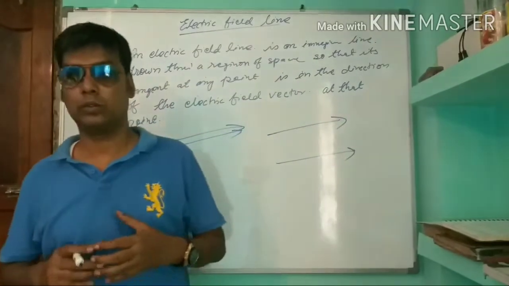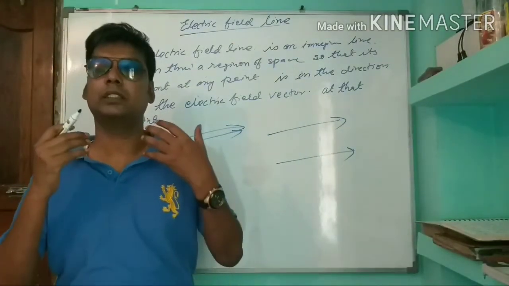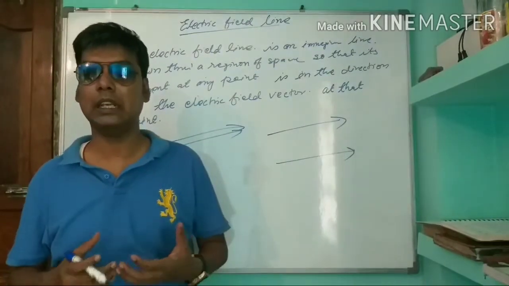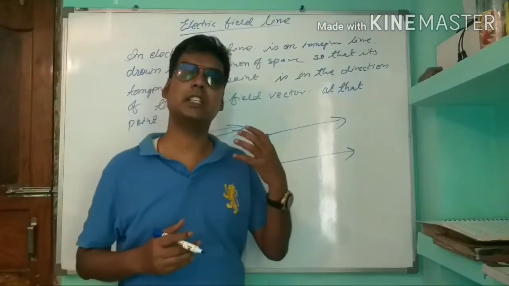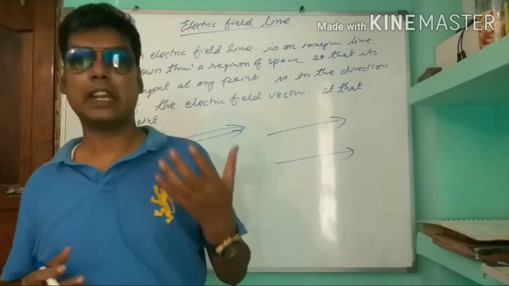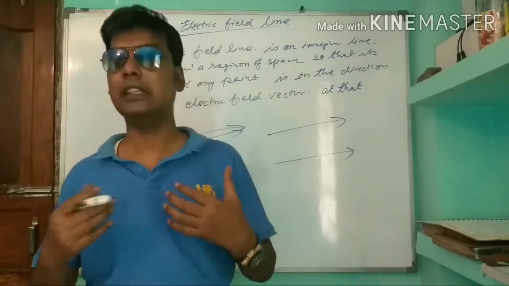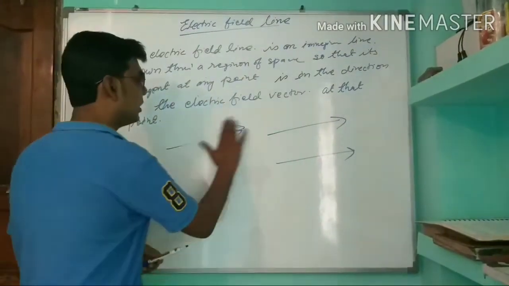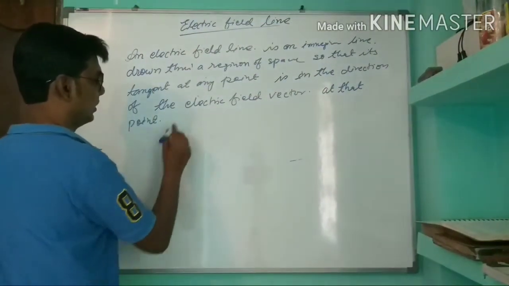Now, we have some properties or characteristics of the electric field line. Hypothetically, they are considered continuous curves in an electric field, starting from positive charge and ending with negative charge. So, what is the first property?